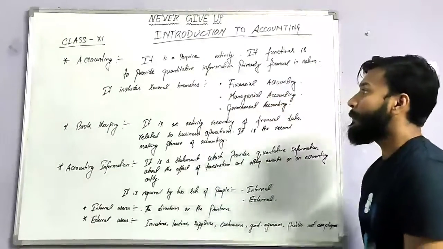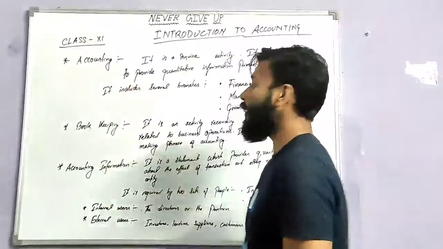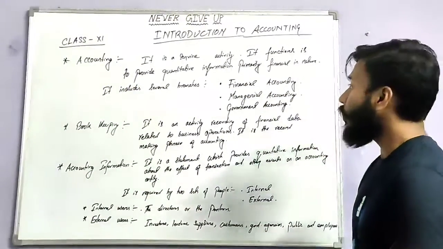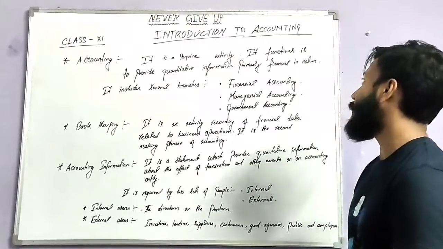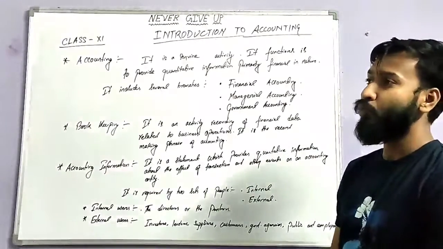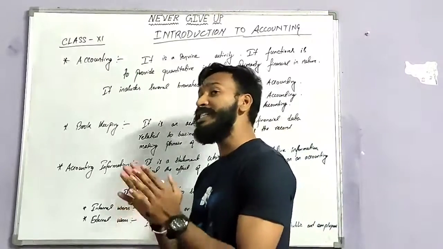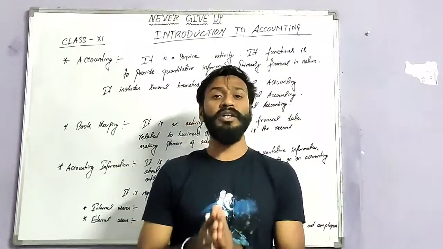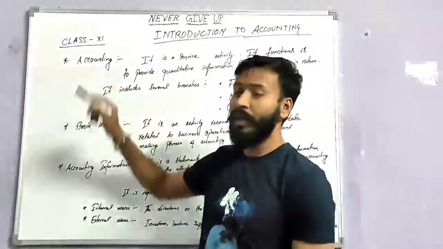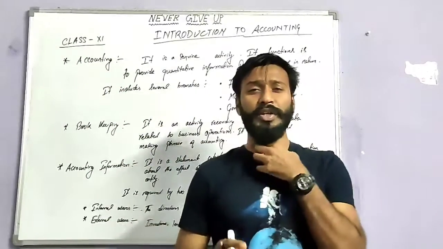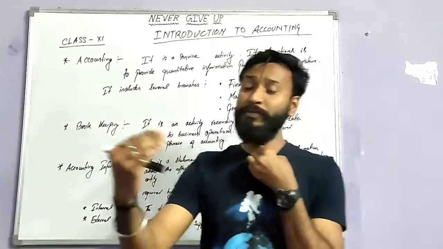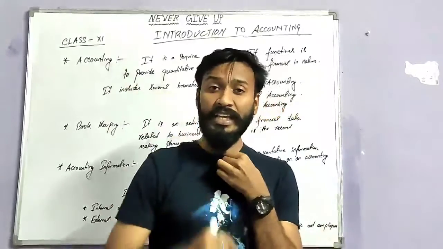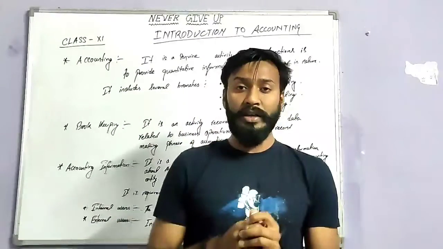Look, what to do. The first term is accounting. What is accounting? It is a service activity, to provide quantitative information, primarily financial in nature. Whatever information we need for running a business, that information will be provided from accounting. Whatever information, if anyone gives you money, that money will be recorded. If you sell anything, see, accounting.